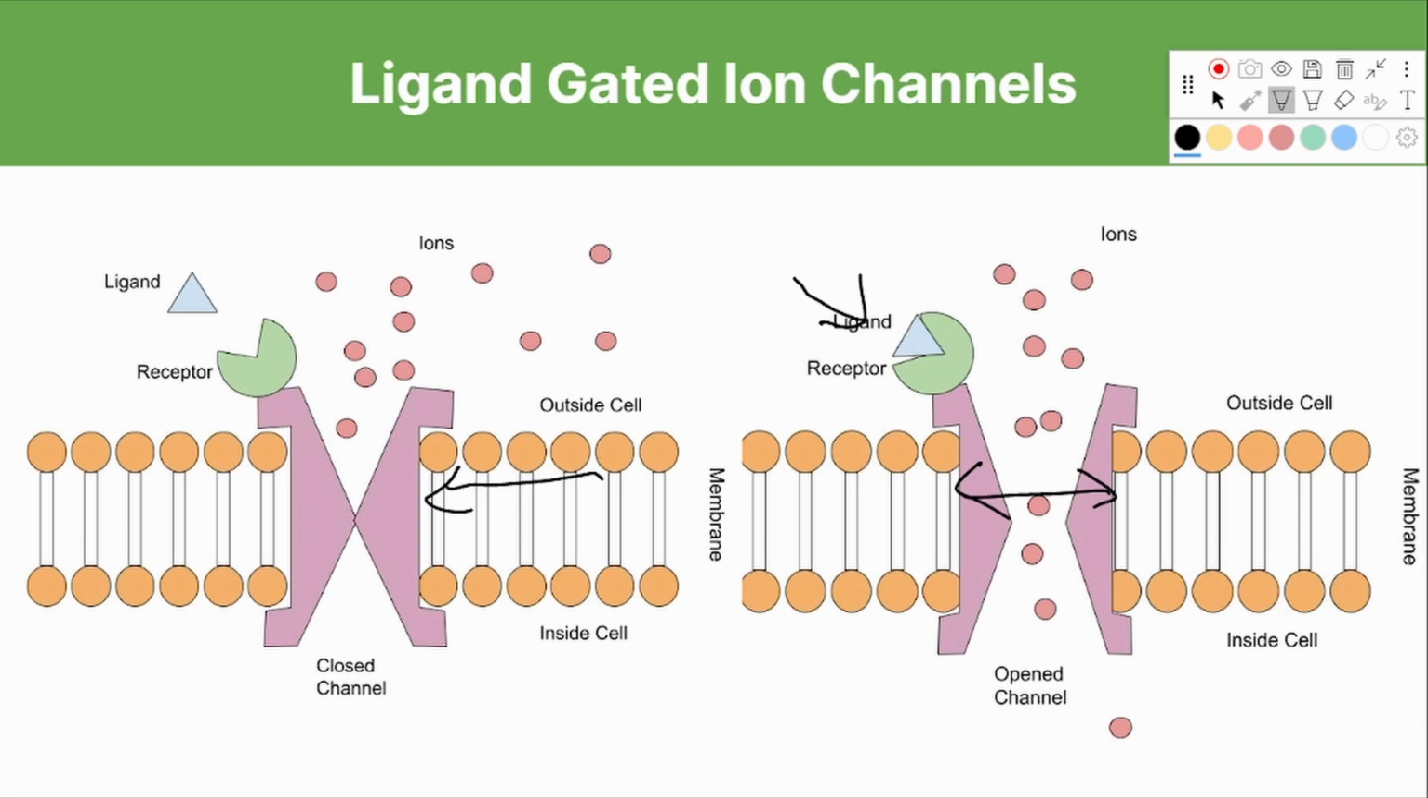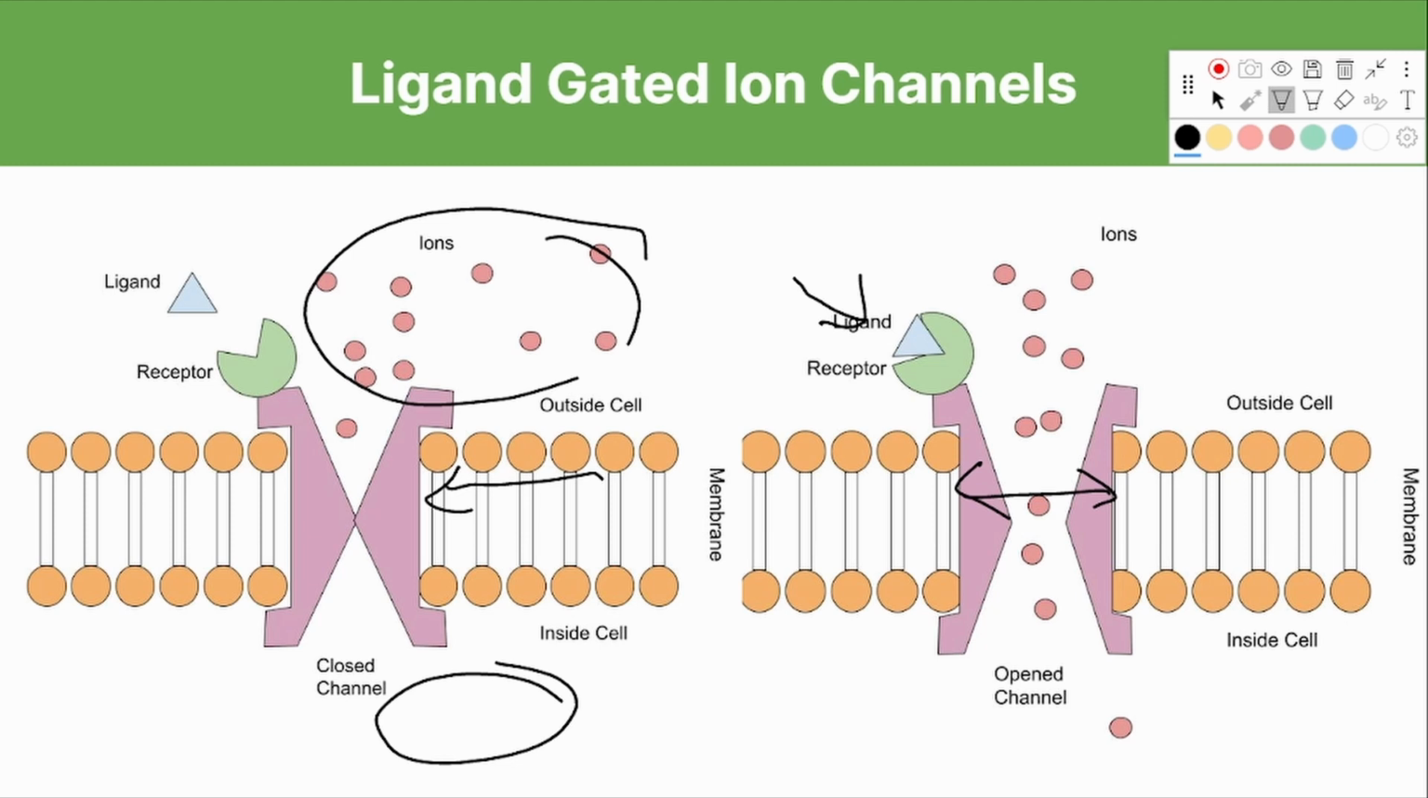Now, as we said before, the ions are able to pass through the channel through the use of a concentration gradient, meaning that there's more ions on the outside than the inside. As a result, ions generally want to go from areas of a higher concentration to areas of lower concentration, allowing the ions to pass through once the channel is opened.